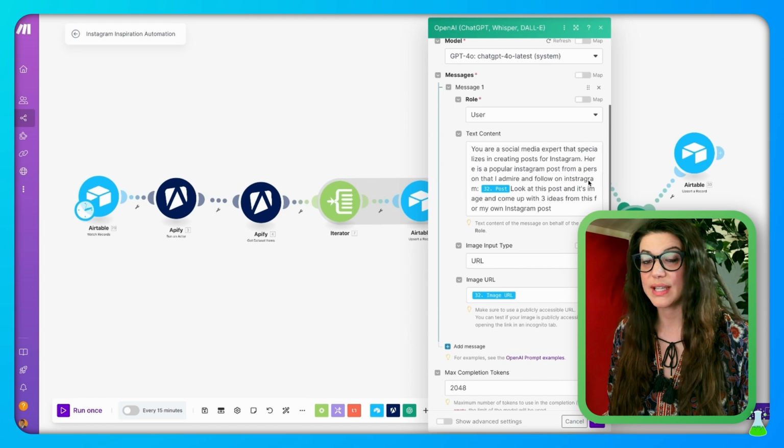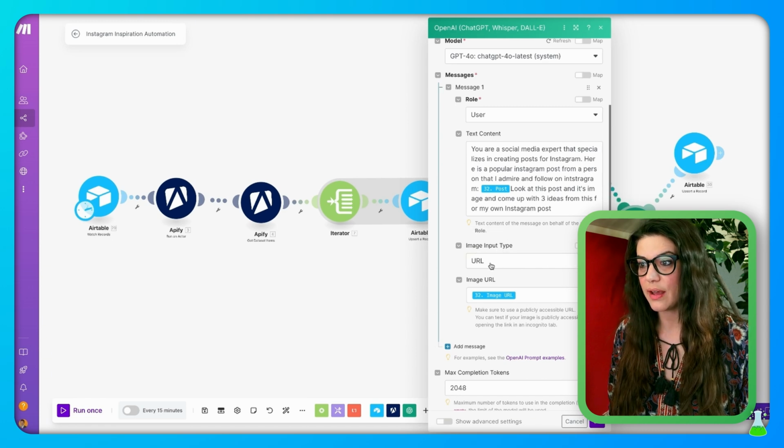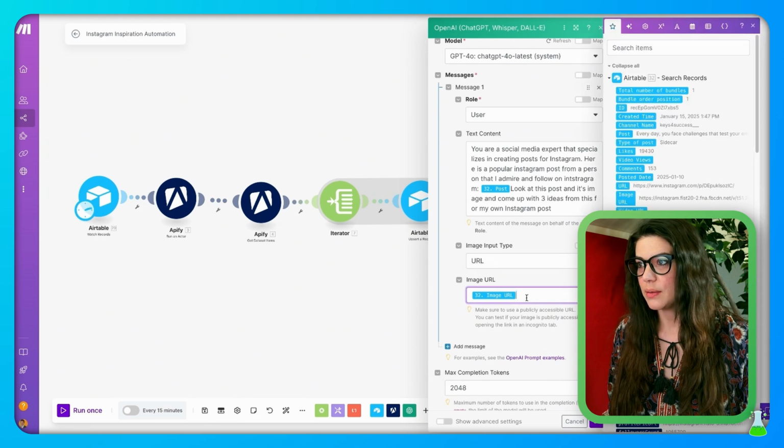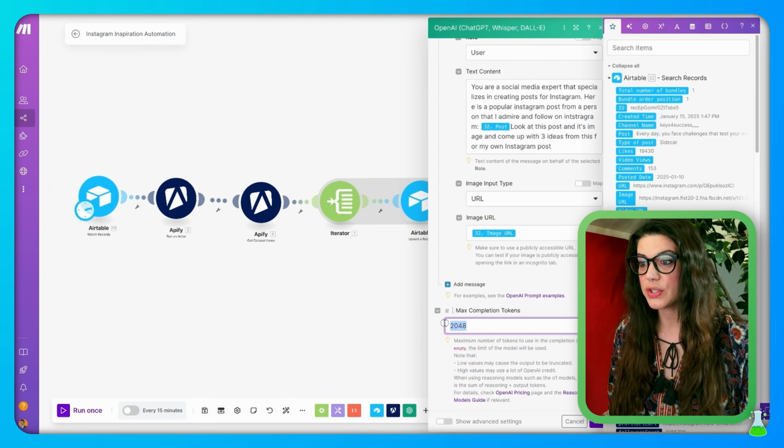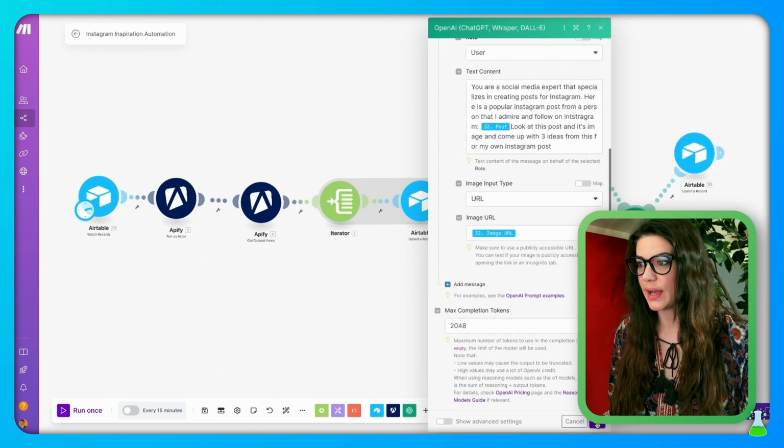Moving down here, we have image input type. You're going to want to select that to be a URL. And then we also have image URL, which is very simply the image URL, which will pull from the Airtable search records module. Max completion tokens here, you can just leave this as is and hit OK.